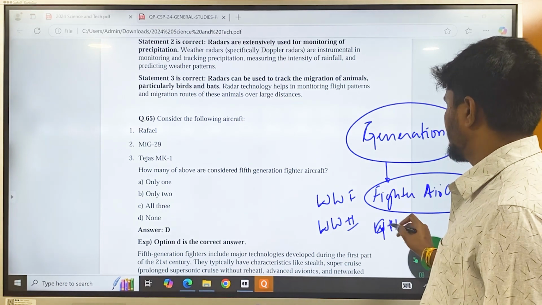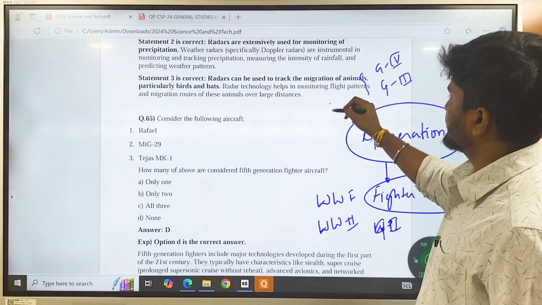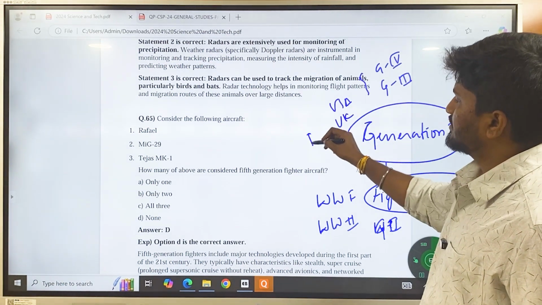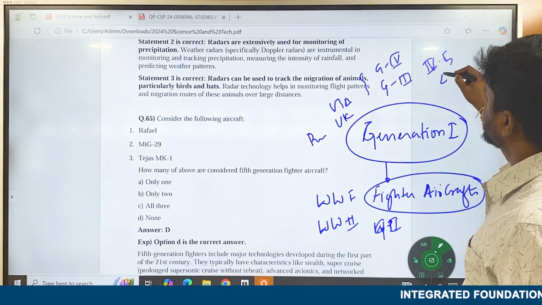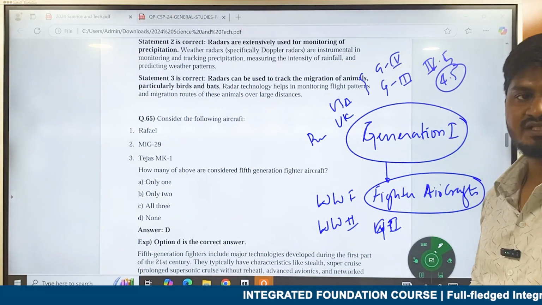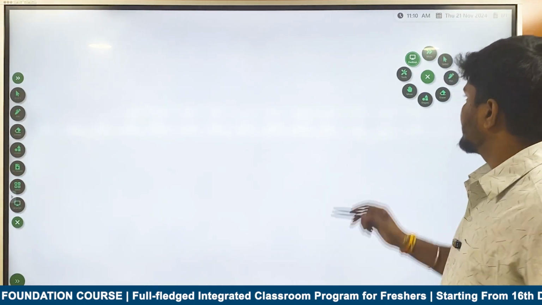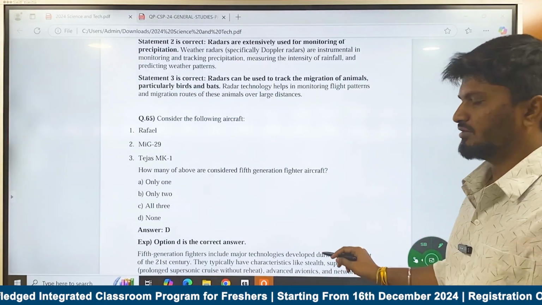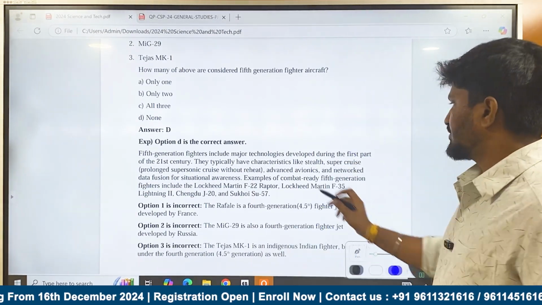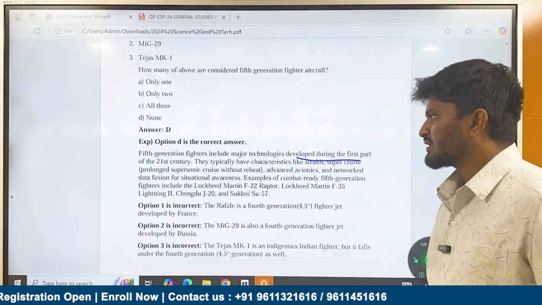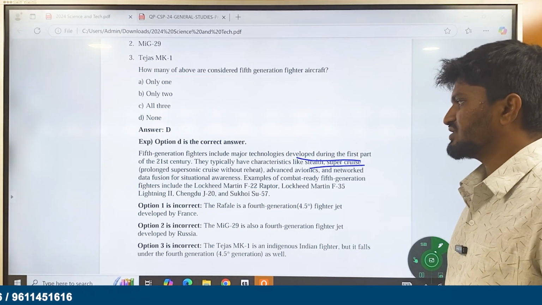Over the years, generation three and generation four have been developed by the USA, UK, Russia, France, and other countries. There is an intermediate generation called 4.5, where the developments have improved from 4, but are less than generation 5. Fifth generation is the most recent and advanced type of aircraft. Fifth generation fighters include major technologies developed during the first part of the 21st century. They typically have characteristics like stealth, super cruise, advanced avionics, and network data fusion for situational awareness.